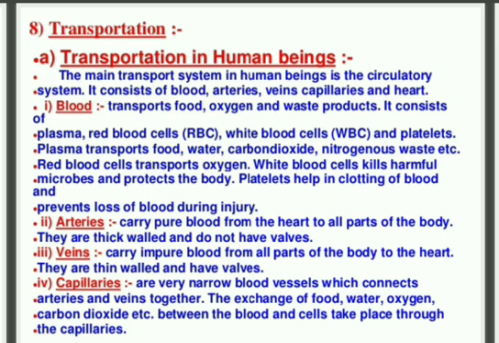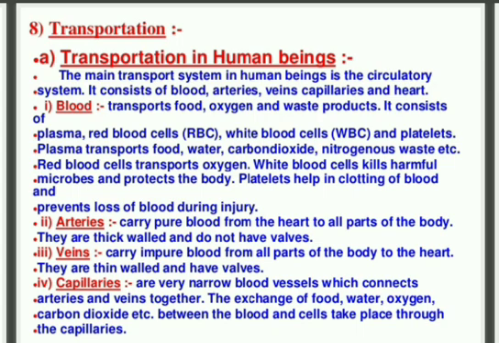Plasma transports food, water, carbon dioxide, and nitrogenous waste, whereas RBC transports oxygen, and white blood cells kill harmful microbes, provide immunity and protect our body. Platelets help in clotting of blood. Whenever there is loss of blood during injury, they help us by making a web-like structure.